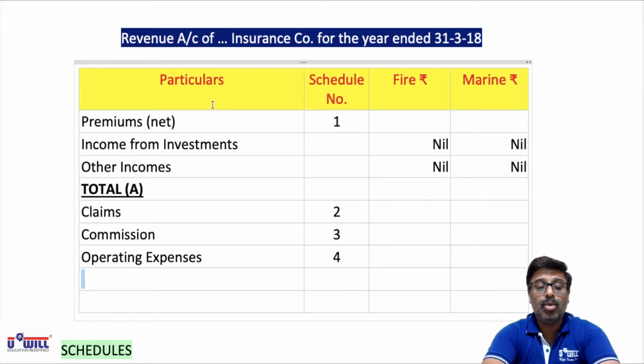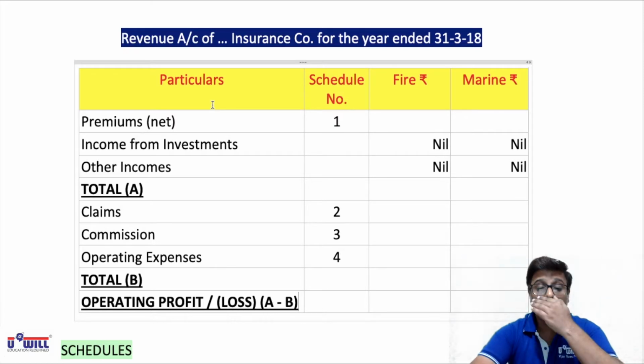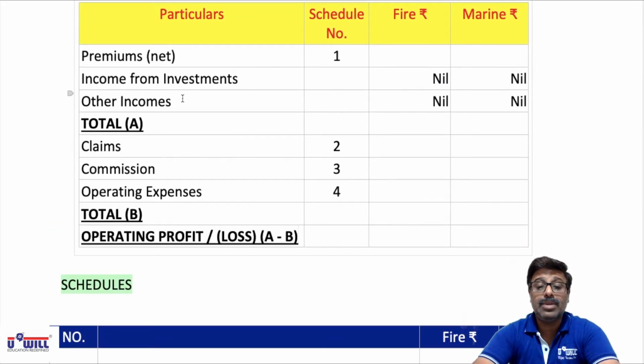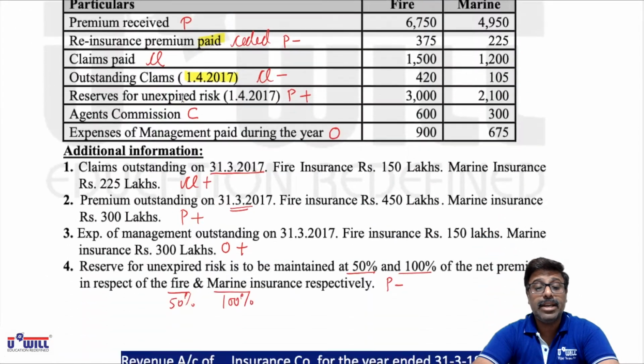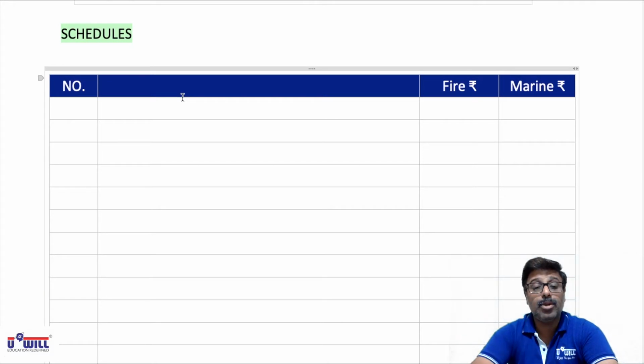And then we will get total of B. And then we will get operating profit or loss, which will be calculated as A minus B. So let us first make these schedules, because there are no income from investments and other incomes to be directly written over here. Only the schedule items are there. So all of you pause the video and make this format for schedule again in columnar form for fire and marine.